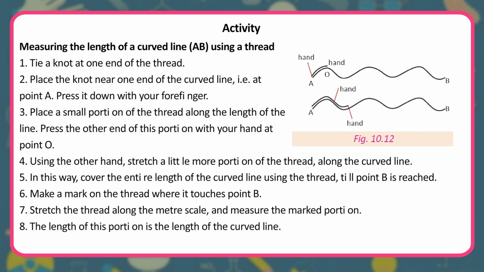3. Place a small portion of the thread along the length of the line. Press the other end of this portion with your hand at point O. 4. Using the other hand, stretch a little more portion of the thread along the curved line. 5. In this way, cover the entire length of the curved line using the thread, till point B is reached. 6. Make a mark on the thread where it touches point B. 7. Stretch the thread along the meter scale, and measure the marked portion. 8. The length of this portion is the length of the curved line.